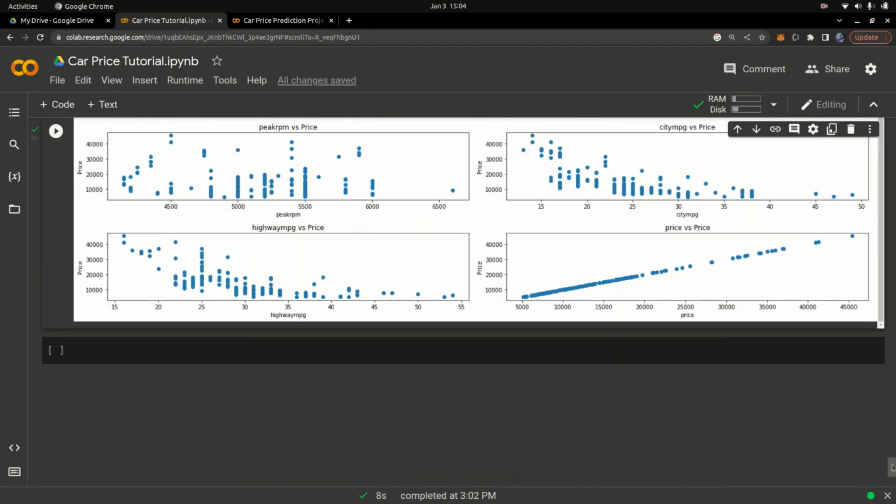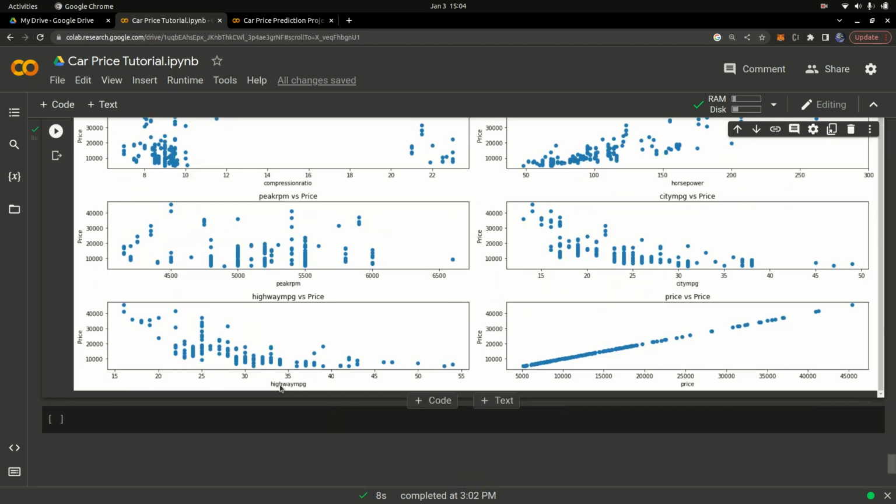You can see the highway MPG and the price of the car have a negative relation, because the line is inclining towards the left side. If you draw a straight line, it's going to be inclining towards the left right here. So that's a negative linear relationship. This is price against price, which is going to be a linear relationship, so we're not worried about that.